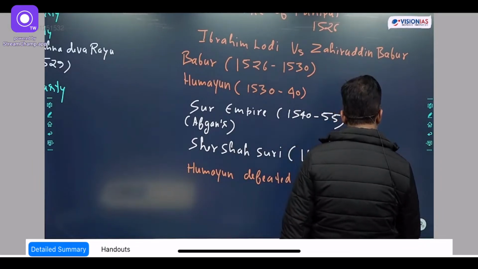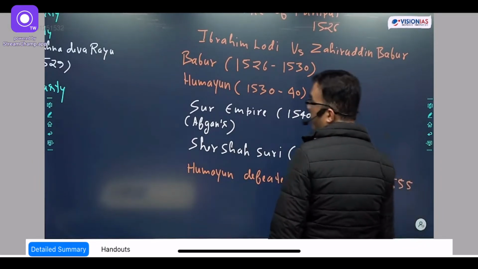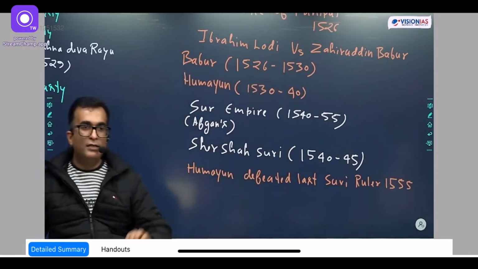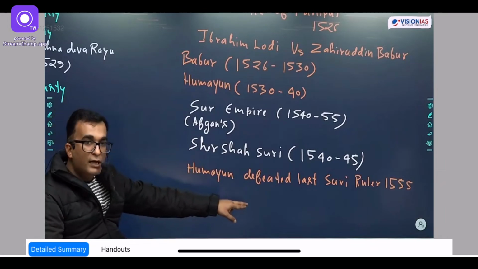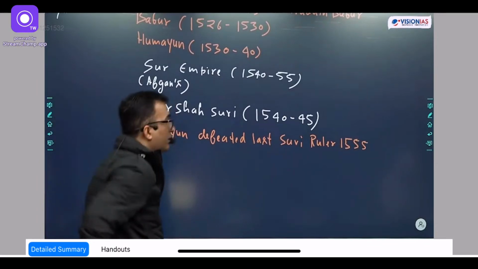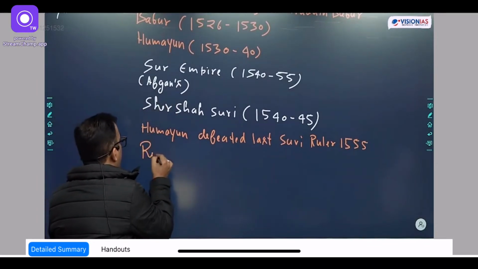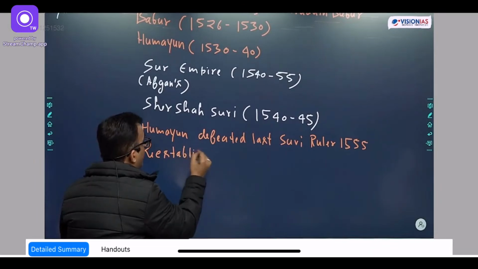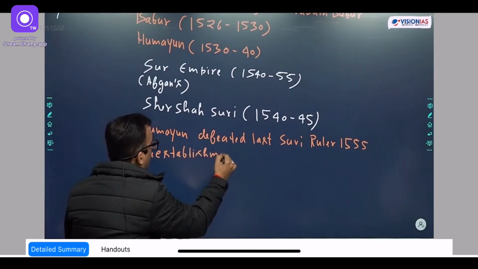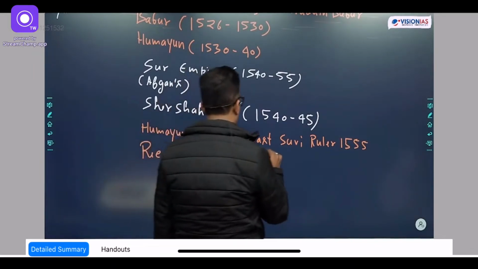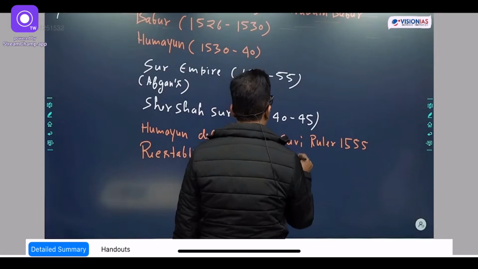in 1555. So basically Humayun returned to India in 1555, and this time he had the support of the Iranian ruler. He defeated the last Suri ruler, and there was re-establishment of Mughal rule.